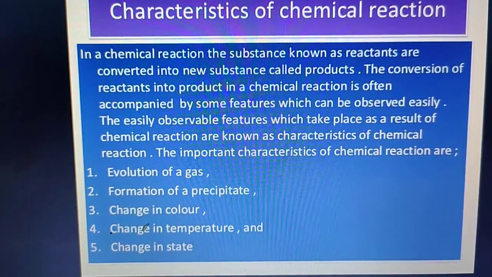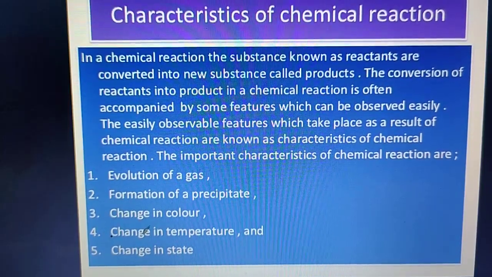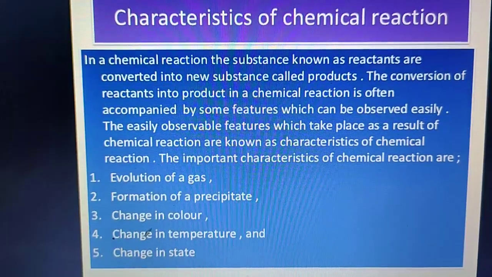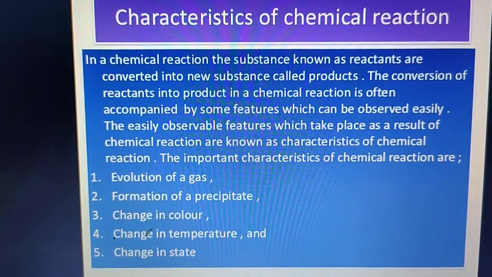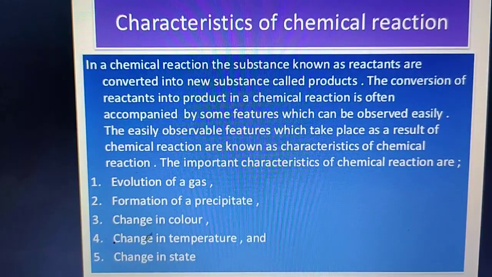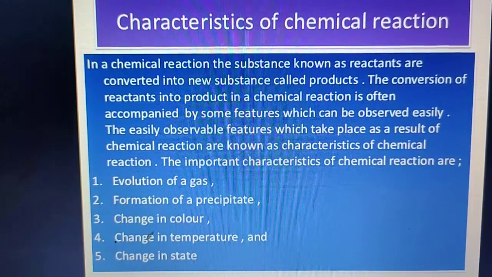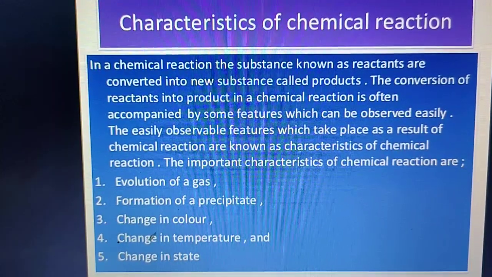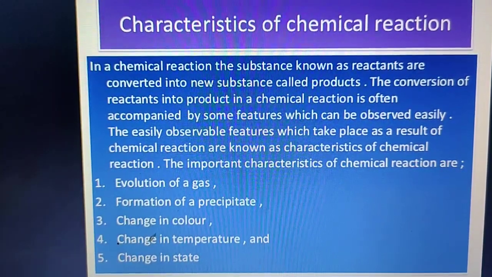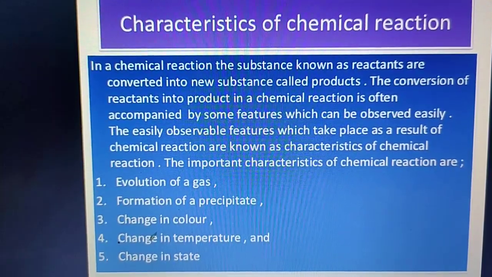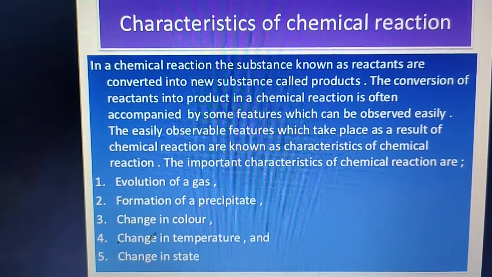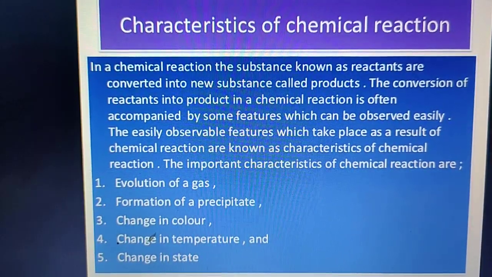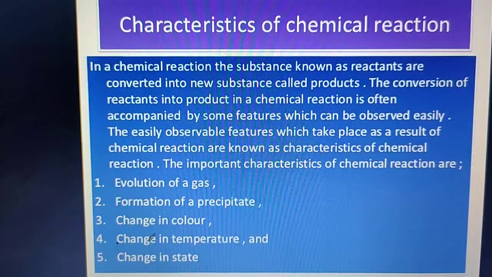The main 5 characteristics of a chemical reaction given in your book are: first, evolution of a gas, then formation of a precipitate, change in color, then change in temperature. In your book, energy change is the same as change in temperature. And the last one is change in state. One by one we are going to discuss the characteristics of chemical reaction. So we will begin with evolution of gas.